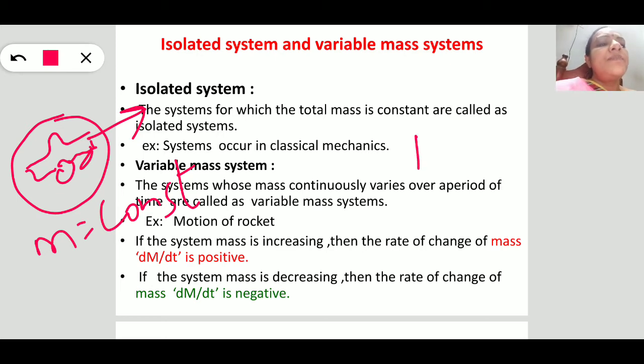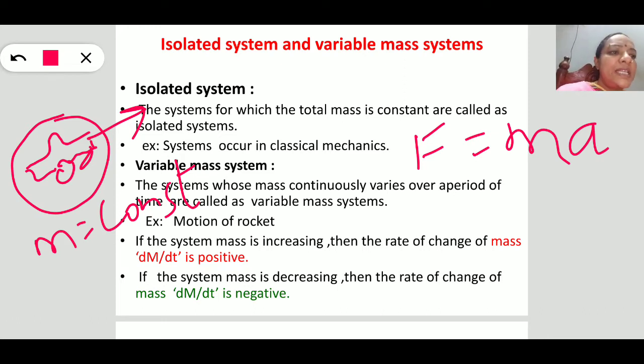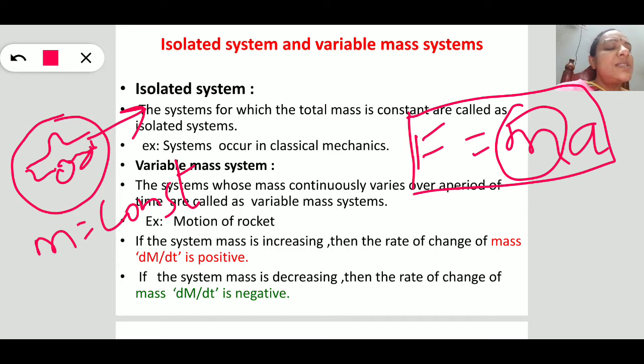For an isolated system, we simply use Newton's second law, that is, the force acting upon that system is F is equal to ma, because m in that equation is constant. So for isolated systems, the force can be calculated by Newton's second law, that is ma. But coming to another type of system, the variable mass system, in those cases the external force changes into another equation.